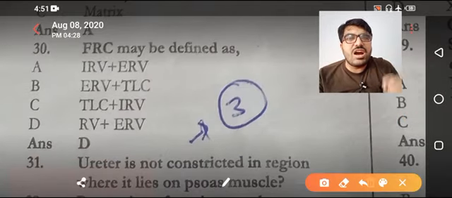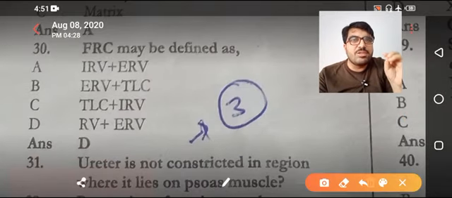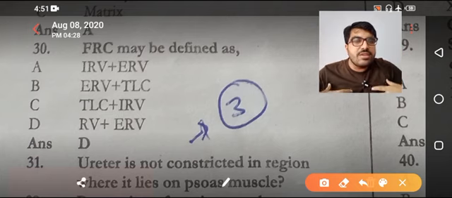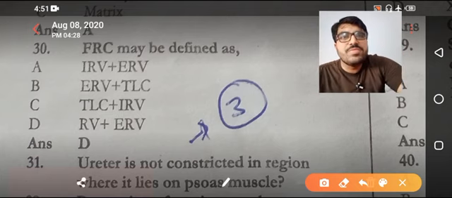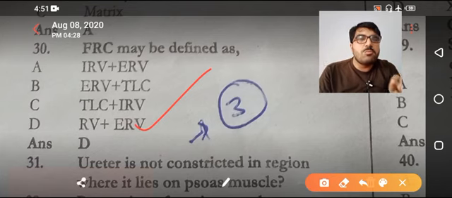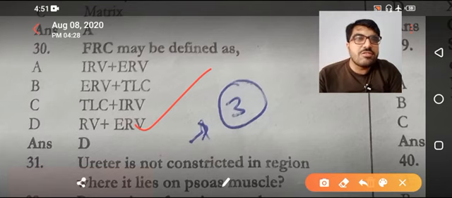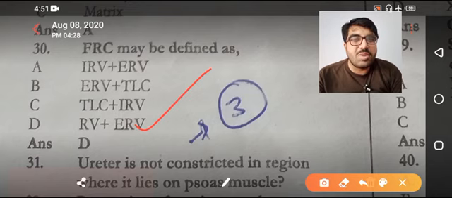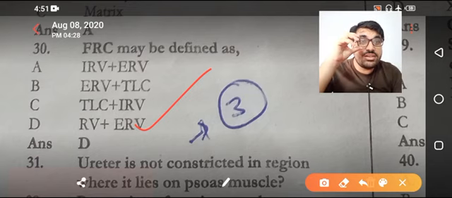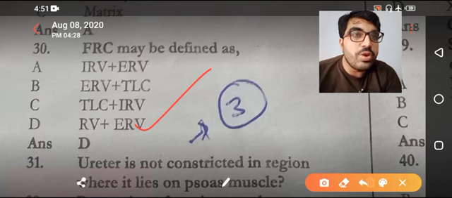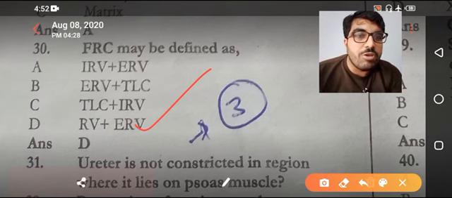Functional residual capacity already explained in detail in my first video with demonstration. So this is residual volume plus expiratory reserve volume. Residual volume plus expiratory reserve volume, and I have given the bonus MCQs with this in my first video. You can watch from there.